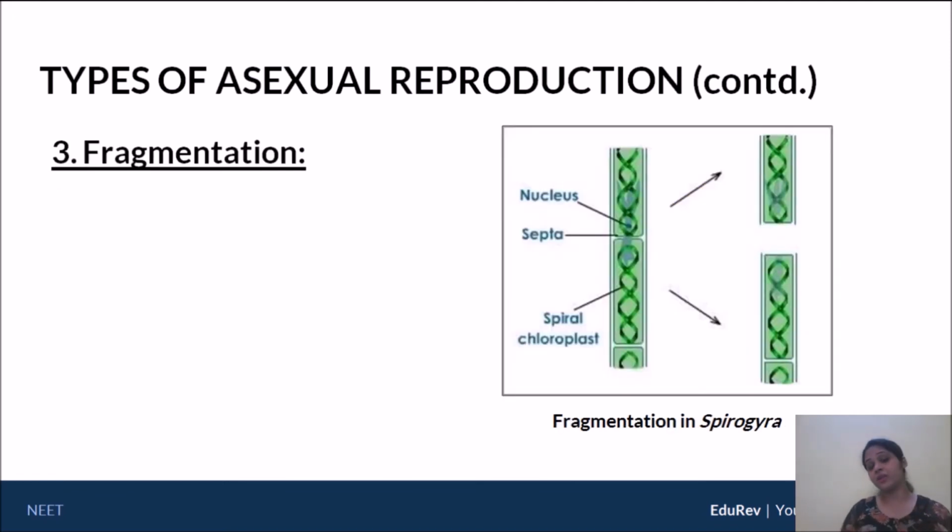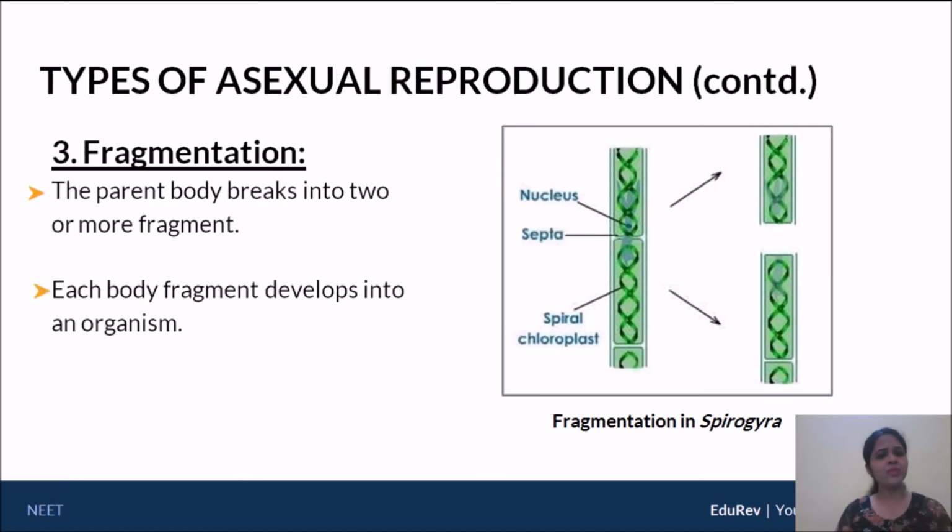Now coming to the third type, that is fragmentation. Fragmentation and regeneration are often confused, so I need you to understand this very well. Now the example of fragmentation that we are going to use is Spirogyra. You have studied this probably right from your school level. And let's look at the technical definition of